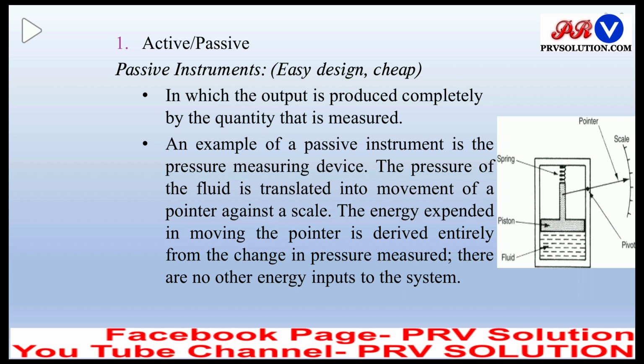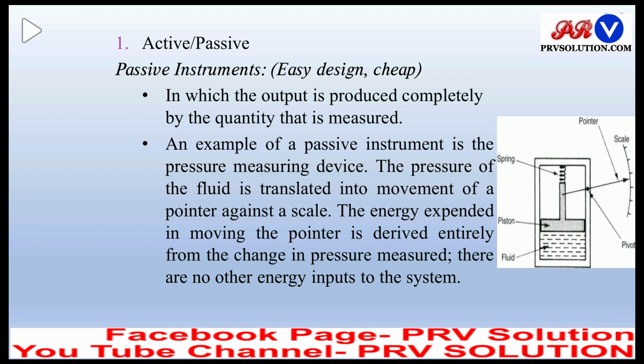An example of a passive instrument is the pressure measuring device, which is shown in the figure. The pressure of the fluid is translated into movement of a pointer against a scale. The energy expended in moving the pointer is derived entirely from the change in pressure measured.